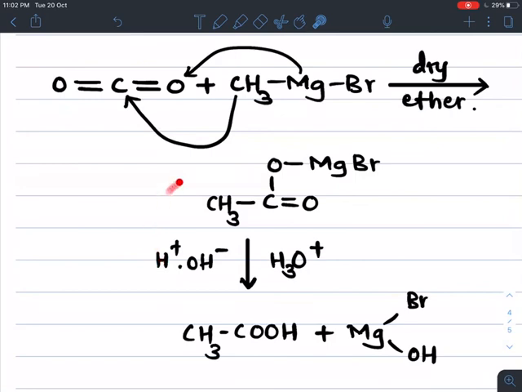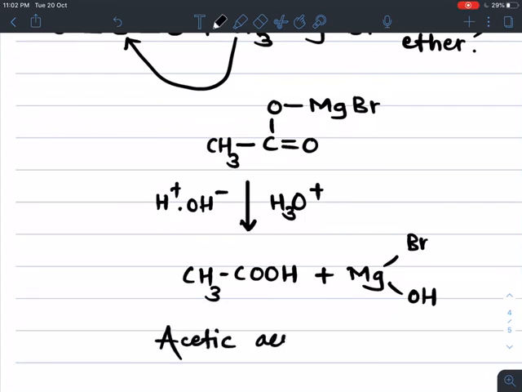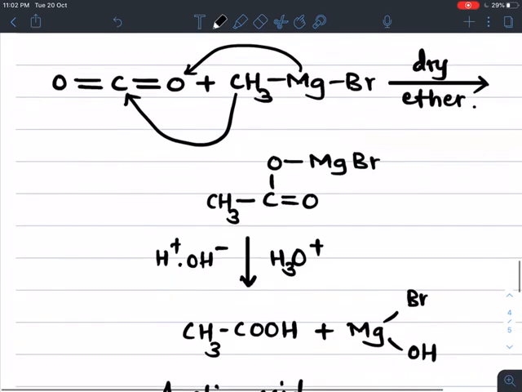This hydrogen gets bonded with this oxygen and this OH bonded to magnesium, and we get its corresponding CH3COOH, acetic acid, plus MgBr and OH removed as a byproduct. So here we get acetic acid, finally prepared by using Grignard's reagent.